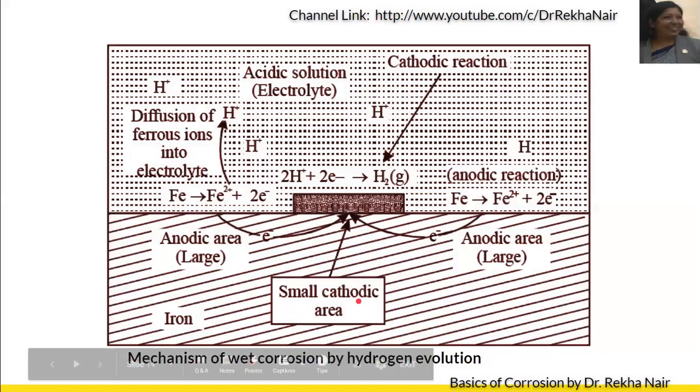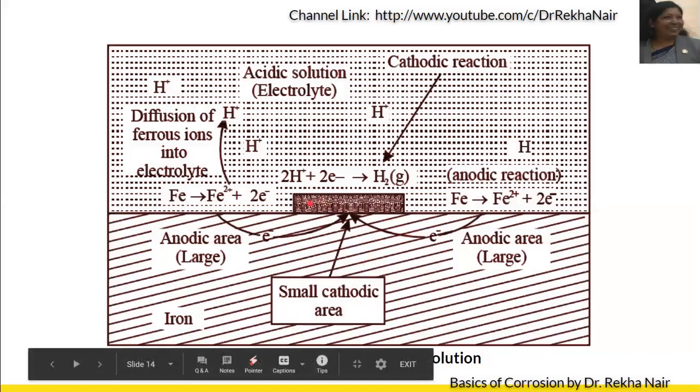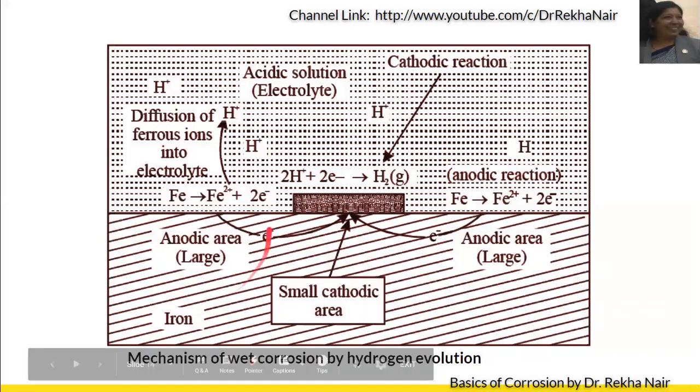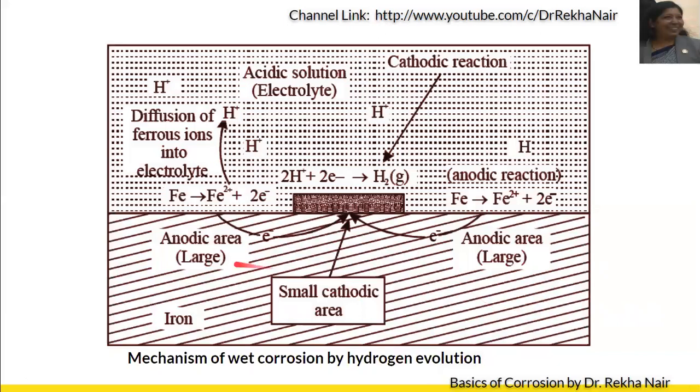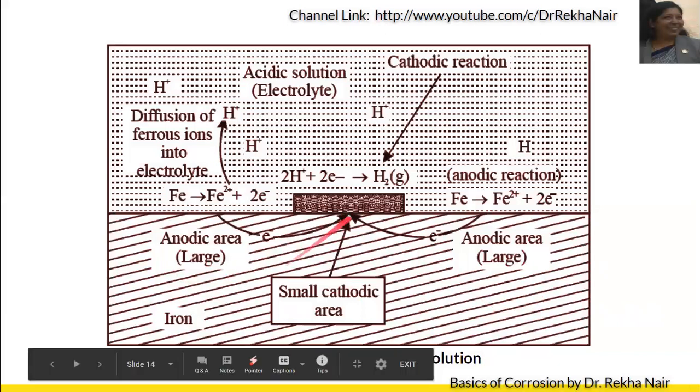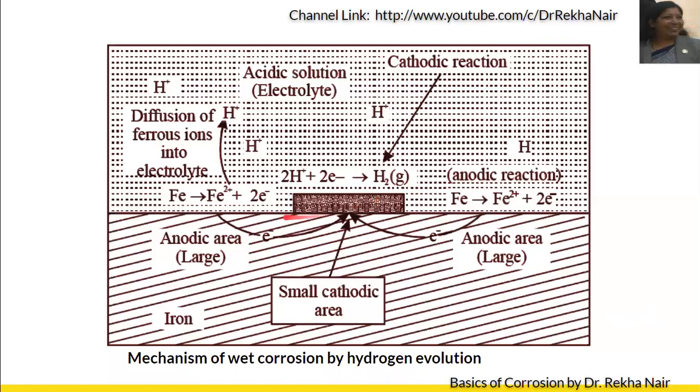This is the mechanism. You can see this is a small cathode and this is a bigger anode. See, this is the anodic area. This is also anodic area. And this is a smaller cathodic area. So as I said, at the anode, there will be loss of electrons. So iron will lose its electrons to form Fe2+ plus 2 electrons. Here also Fe2+ plus 2 electrons. So this is the anodic reaction.